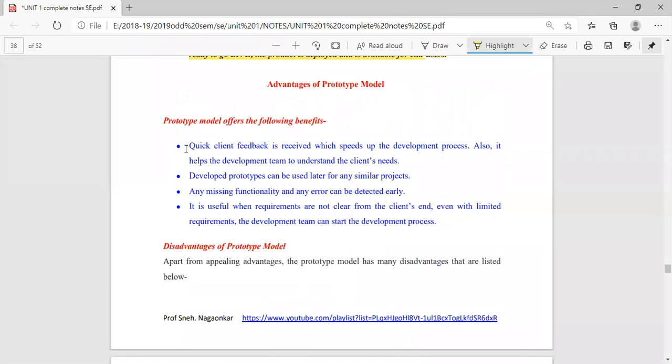One advantage is that you are in interaction with your customer all the time. It means the customer can share his problems anytime. So you take his problems, convert them into requirements, and redesign the software every time.